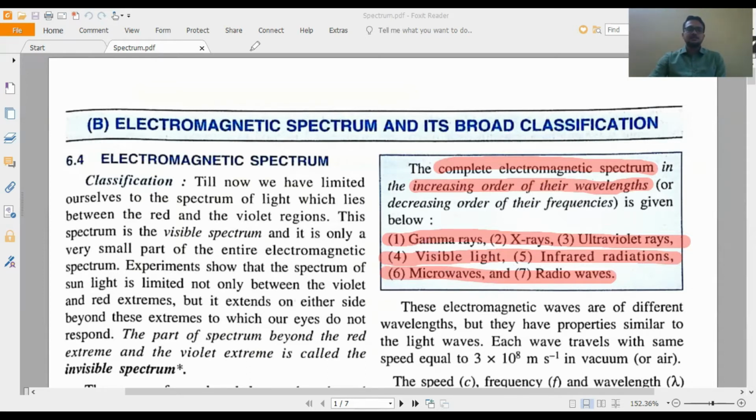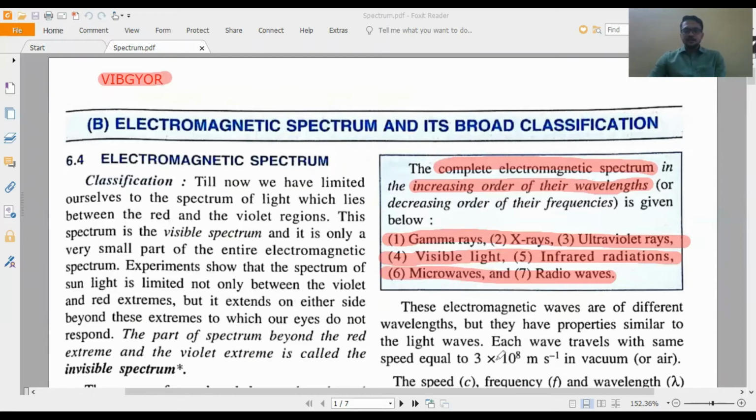What are those 7 colors? VIBGYOR. I'm writing it here. V means violet, then indigo, then blue, green, yellow, orange, and red.